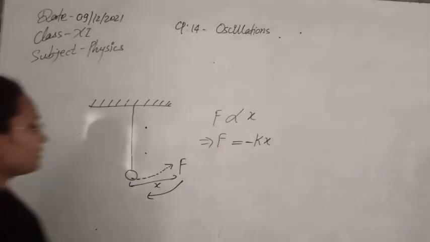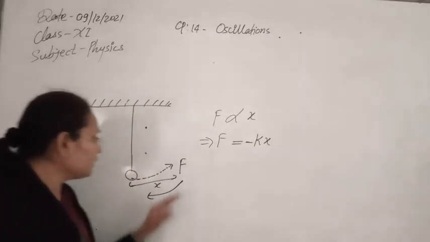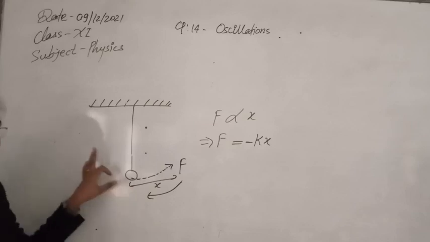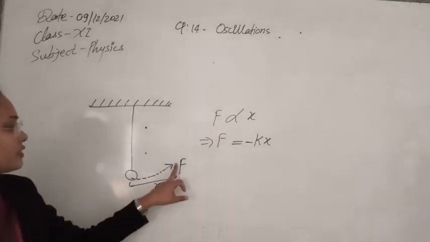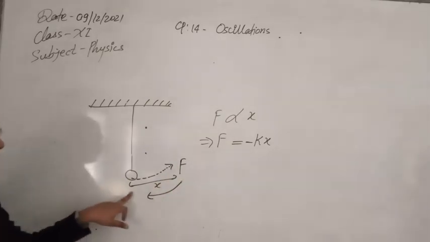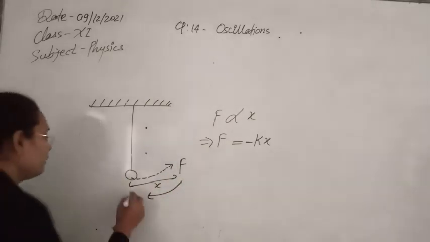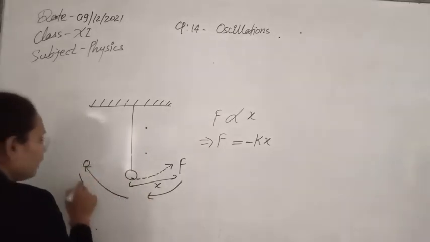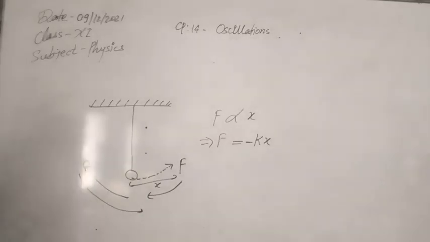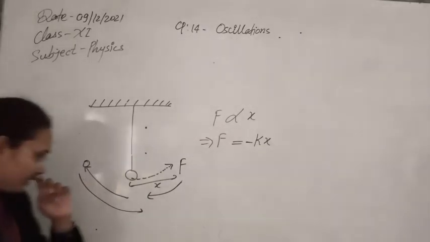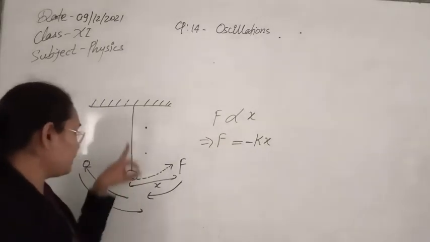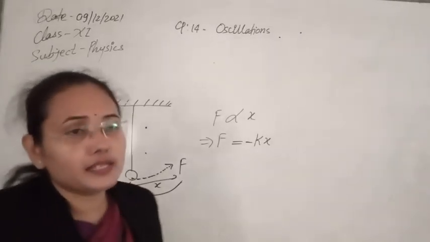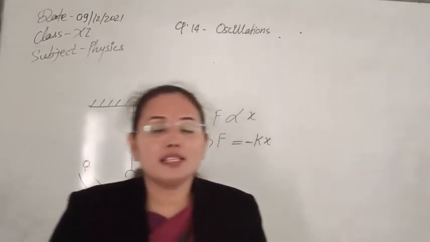After this, the second thing: due to this restoring force, the system will try to regain its mean position, but experimentally it has been seen that... position initially, the bob was at rest, and at that time due to its inertia property, it was in the state of rest.